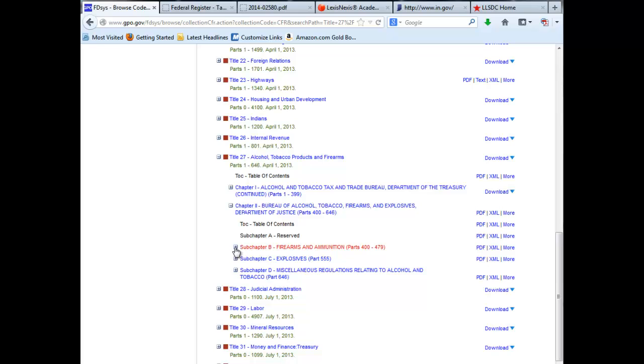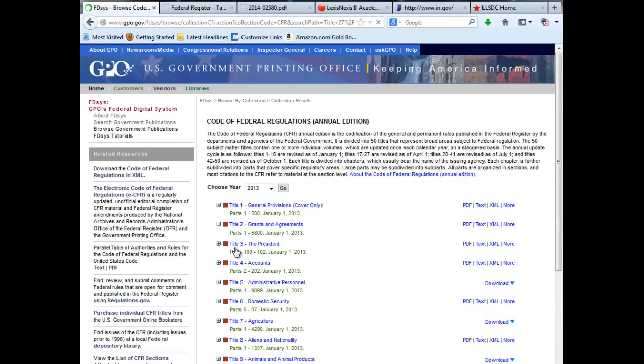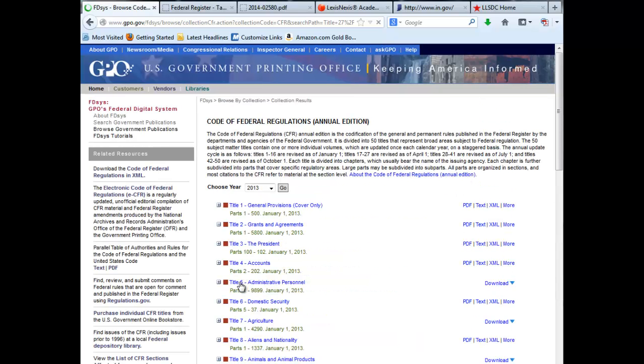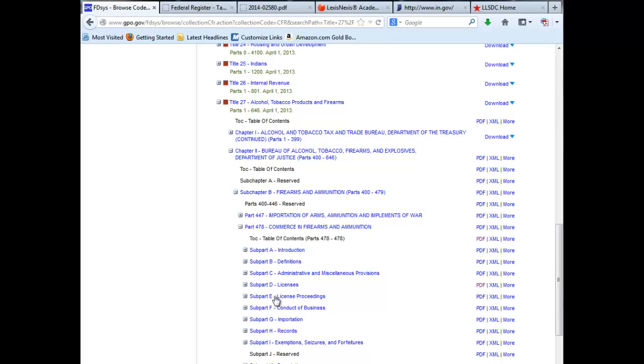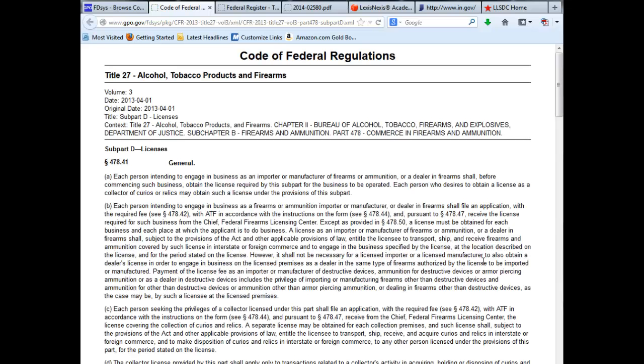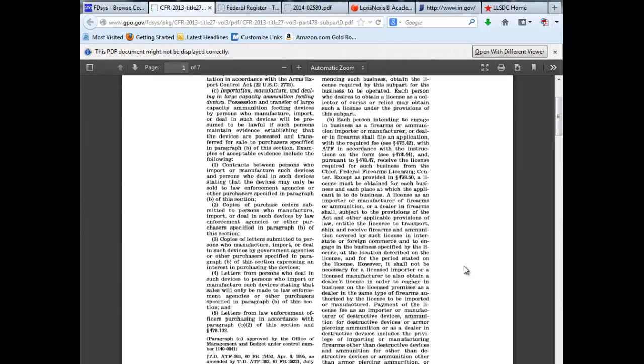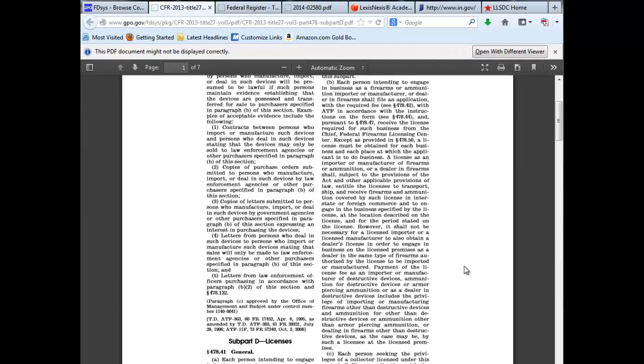I could then open Firearms and Ammunition here. Commerce in Firearms and Ammunition, and look at the section on licenses. Once again, I have the option to look at it either as just a standard web page, or I can look at the PDF, the actual picture of the Code of Federal Regulations book.